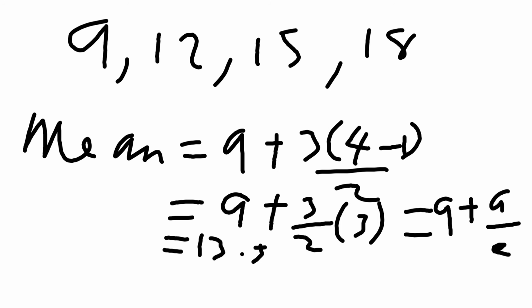So if you can always remember this formula that I just generated, if you have evenly distributed numbers, especially when you're writing OBJ.